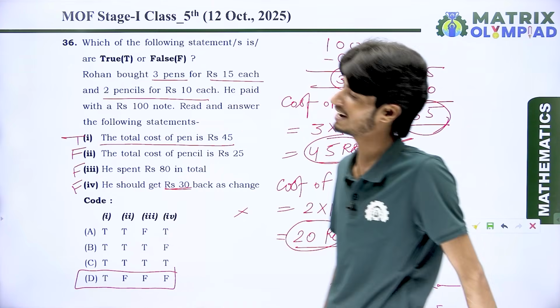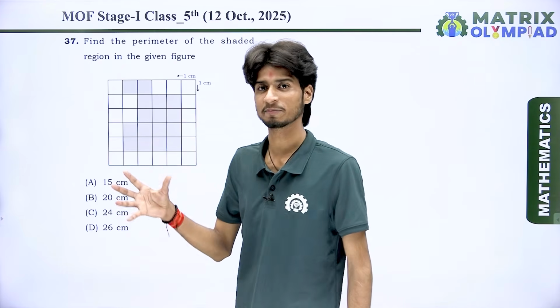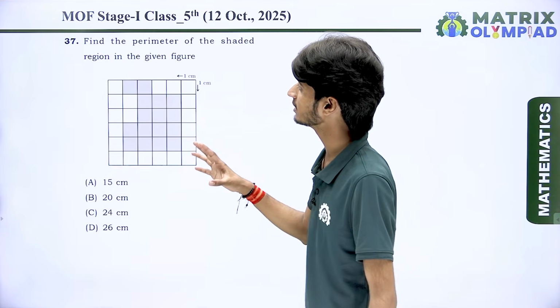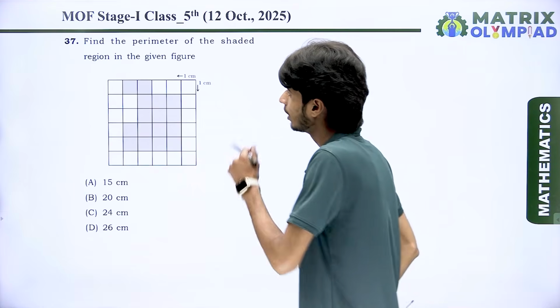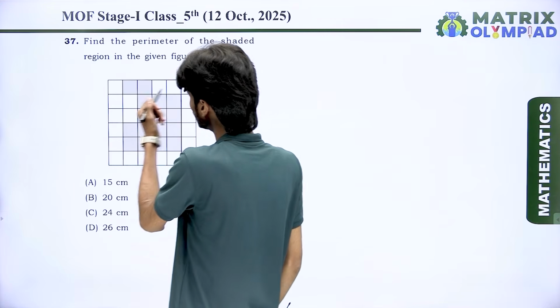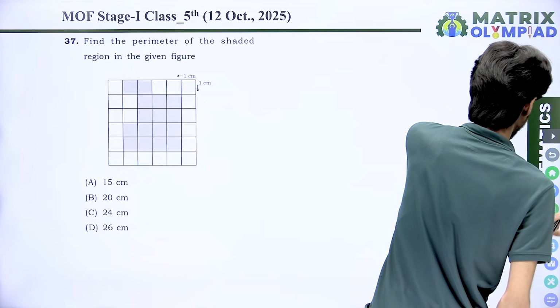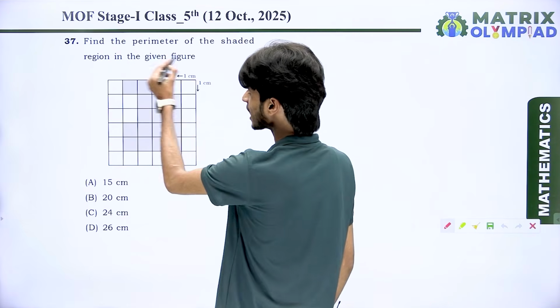Let's come to the next question. And the next question is question number 37. Find the perimeter of the shaded region in the given figure. Look here, everyone. The question wants the perimeter. What does it want? It wants the perimeter of the shaded region. Look here. Perimeter means outer boundary.